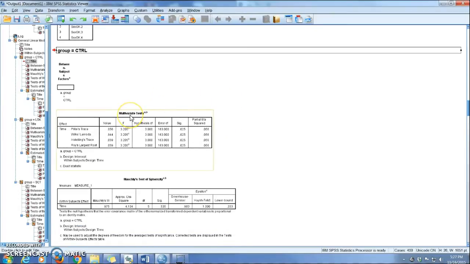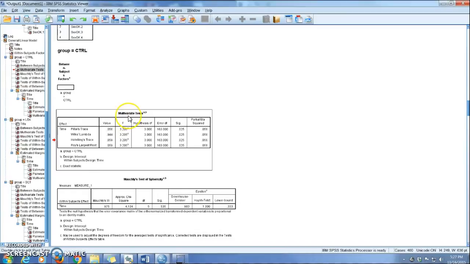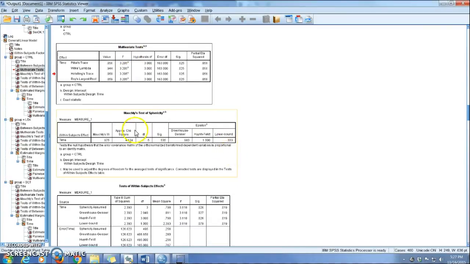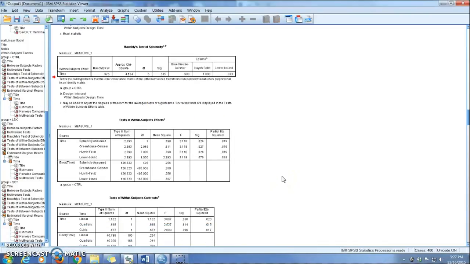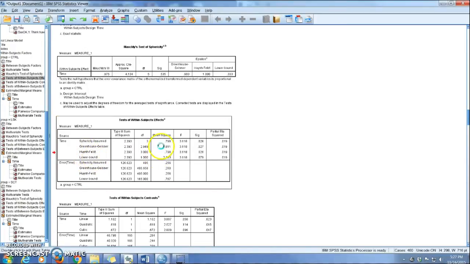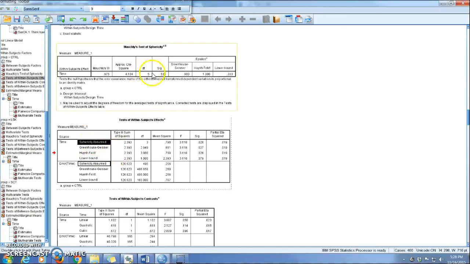With repeated measures ANOVA, you always just ignore this multivariate test, all right? So just ignore that. You do need to look at this, although I'm not going to make you do it for the assignment, but in case you end up doing this like in your dissertation, this is essentially a test of homogeneity of variance. That's what it works like, like we did in an independent samples t-test. You want this to be non-significant. If it's non-significant, then you can just ignore it. If it's significant, then when you get down to these effects where you're looking, you would actually do some sort of an adjustment. But for the purposes of the assignment you do for me, we're just going to always assume sphericity. We'll assume this was non-significant.